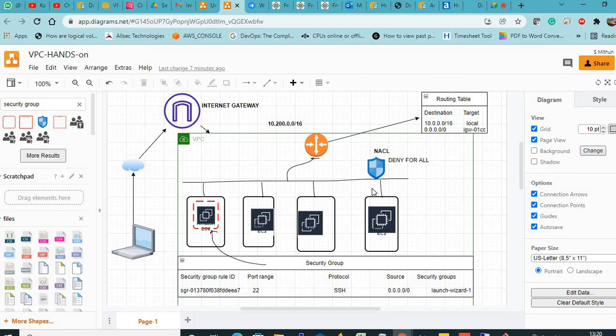Tomorrow I will teach you. For today you have to practice NACL, security groups. You have to create an internet gateway and all those things. Any doubts?